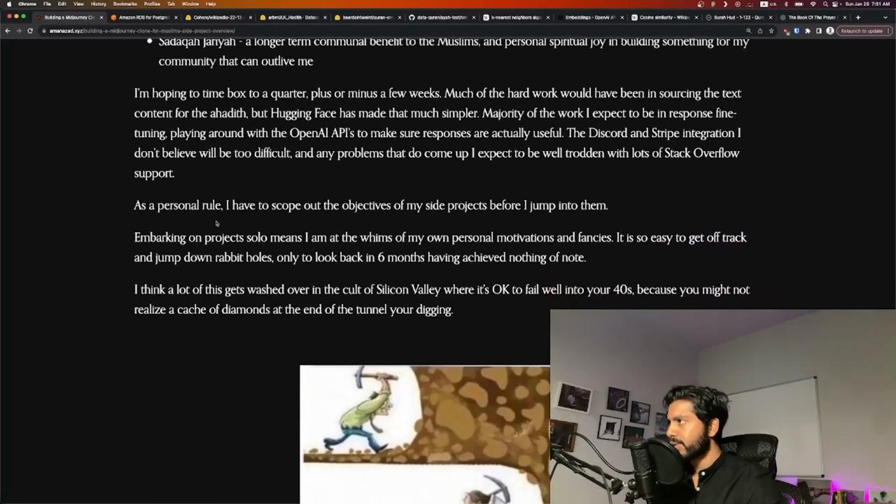Overall, as a personal rule, I feel like you have to scope out the objectives of your side project before you jump into them. There's way too many Hacker News threads of people saying, my side project failed. This was a total waste of time. It's not a waste of time if you explicitly list out what you want out of it. I want revenue. I want learnings.